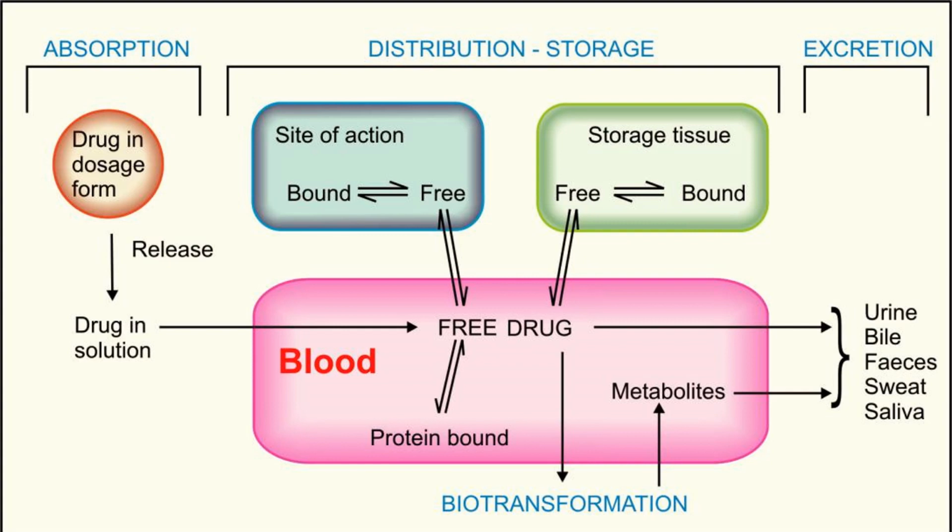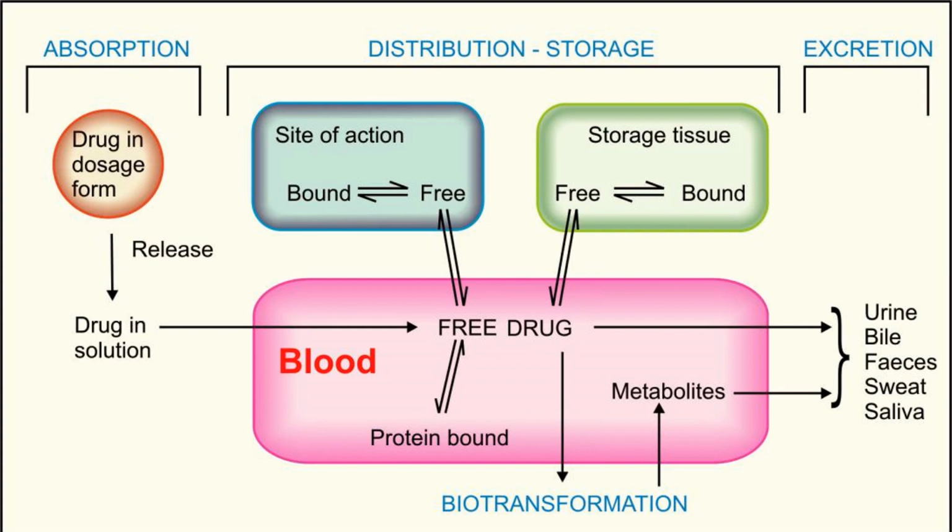As you can see in the diagram, absorption, distribution, biotransformation and excretion are distinctly shown. In the beginning, the phase starts with the absorption. As you can see, the drug is in the dosage form. It is shown that the drug in the dosage form is released into the solution. Now, the drug in the solution form enters the blood. After the drug enters the blood, it is bound to the plasma proteins.